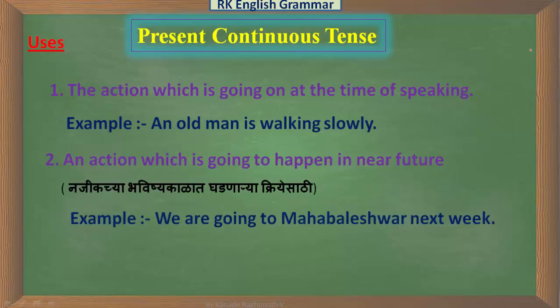Another use of present continuous tense is for an action which is going to happen in the near future, meaning it will definitely happen. The action which will definitely happen, we use present continuous tense. For example, we are going to Mahabaleshwar next week. We can also say we are going to learn a new topic. That is also an example from present continuous, but here we are speaking about a future action. So sometimes we use the present continuous tense as a simple future tense.